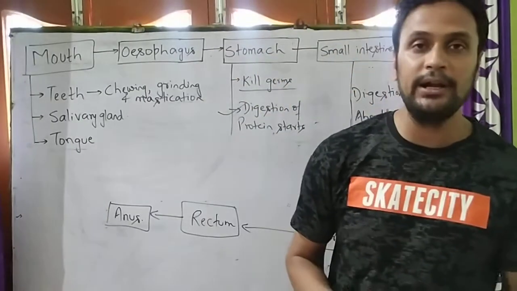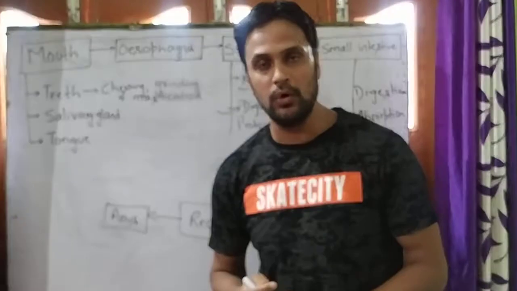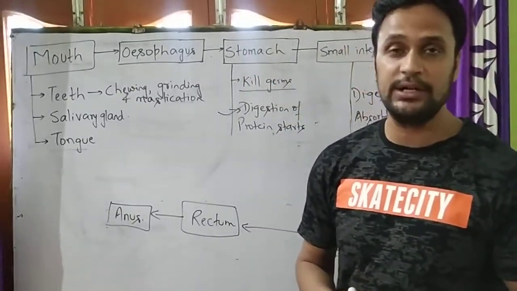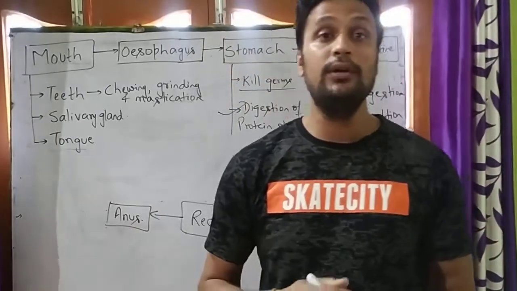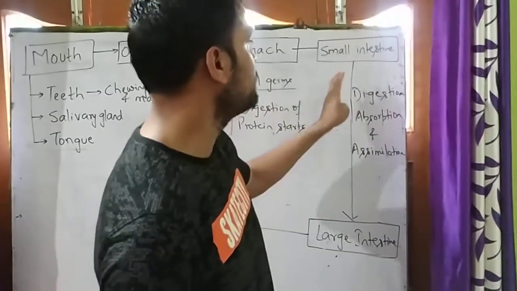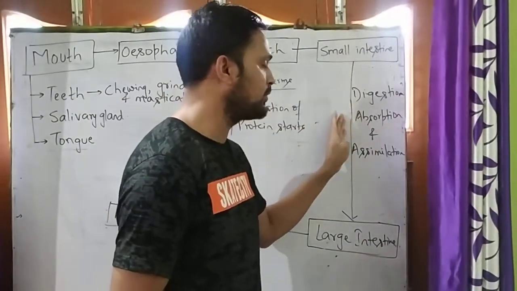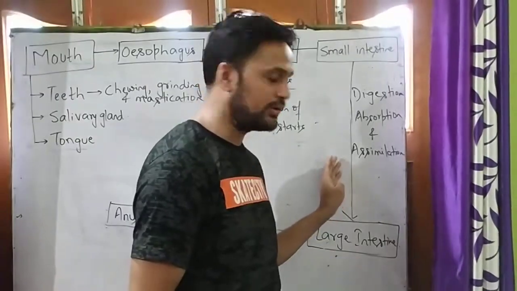The carbohydrate is digested to glucose, the protein is digested to amino acid and the fat is digested to fatty acid. So in the small intestine, the digestion, absorption and assimilation also take place.